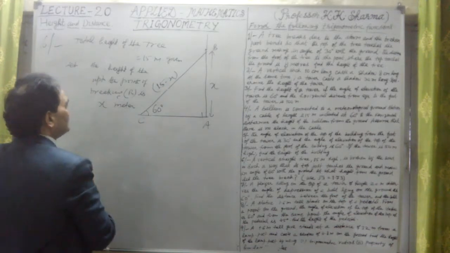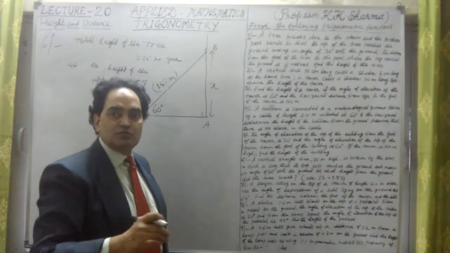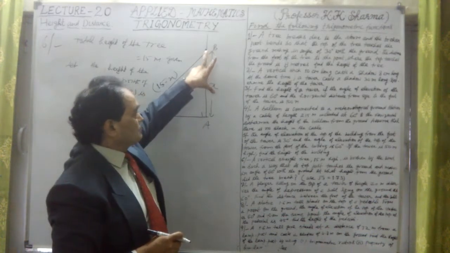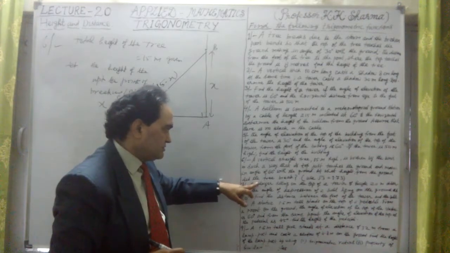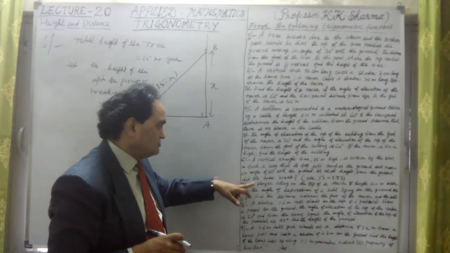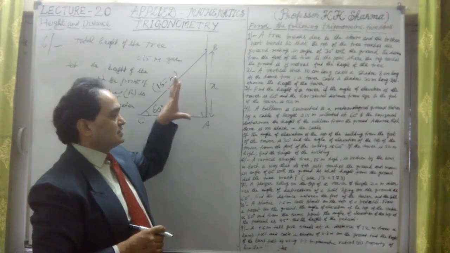We have to find at what height the tree is broken. So this AB we have to calculate. Now it says, at what height from the ground will the tree break? That means this x is the height at which the tree